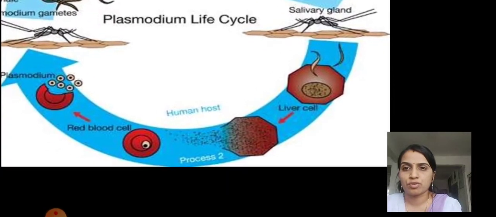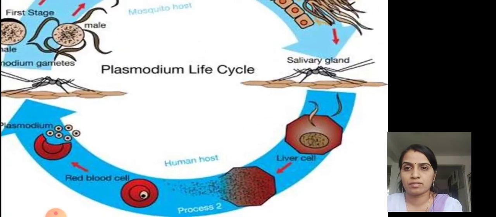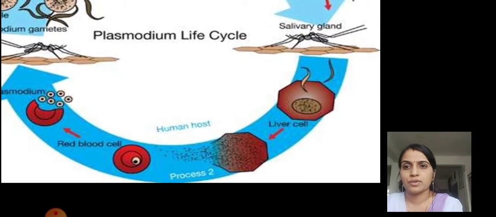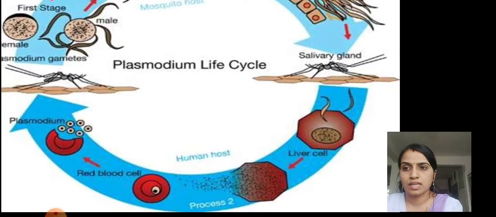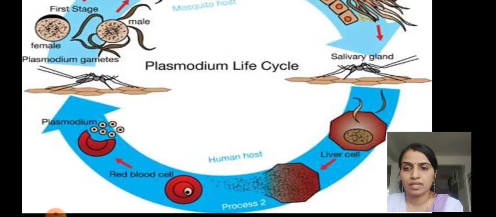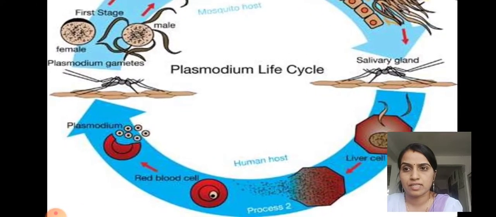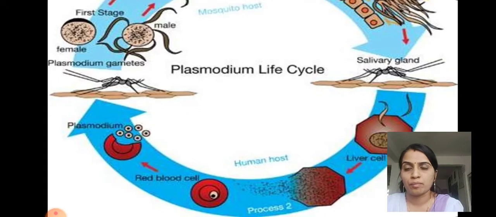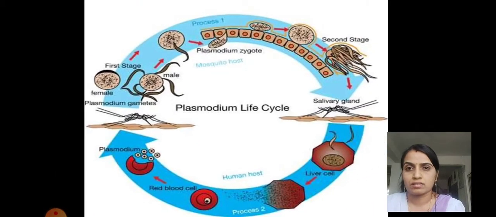Then all the sporozoites enter the next human body, into the liver cell, then blood cells, and keep multiplying inside the blood in large numbers. After they are formed in large numbers, they are sucked by another female Anopheles mosquito and enter the body of the next mosquito.